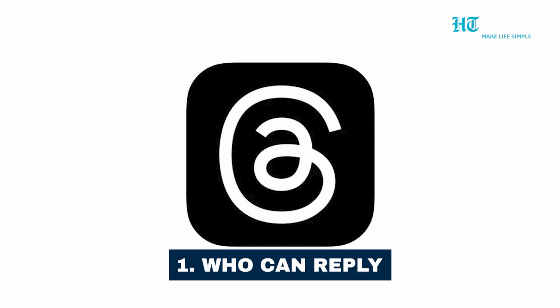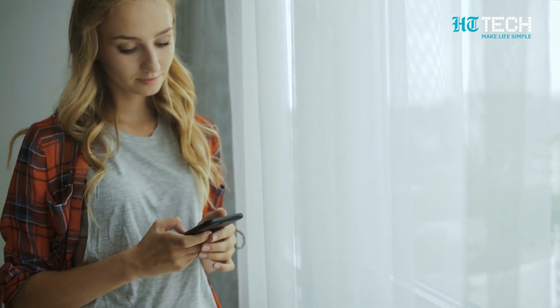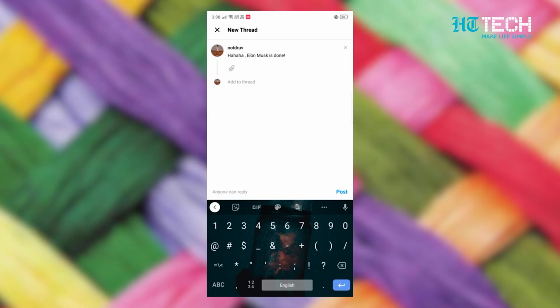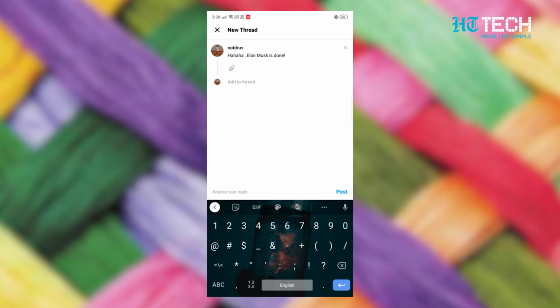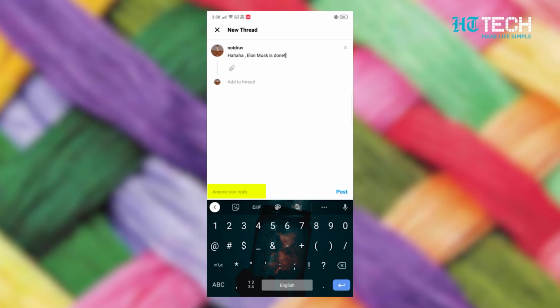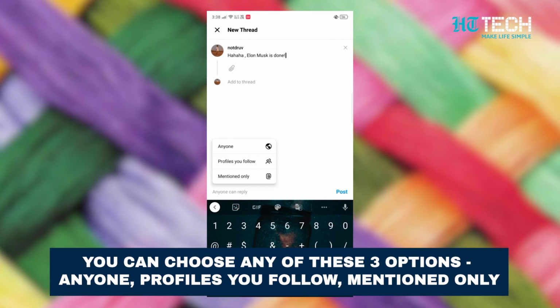Number 1. Who can reply? If you don't want everyone to reply to your threads, then you have this crucial privacy feature. What you need to keep in mind is that before you post a new thread, you need to set who can reply to that specific thread. The 3 options are anyone, profiles you follow, mentioned only.